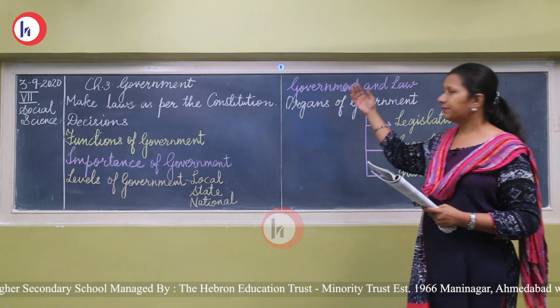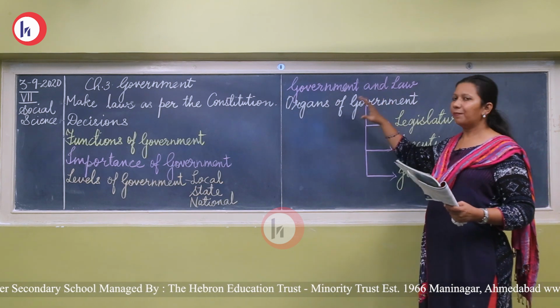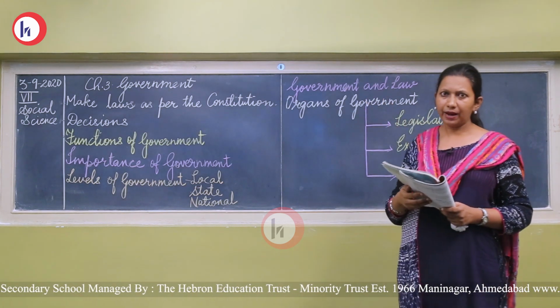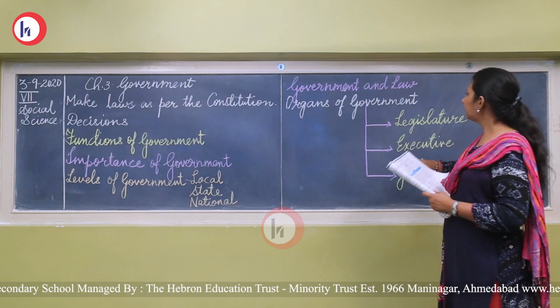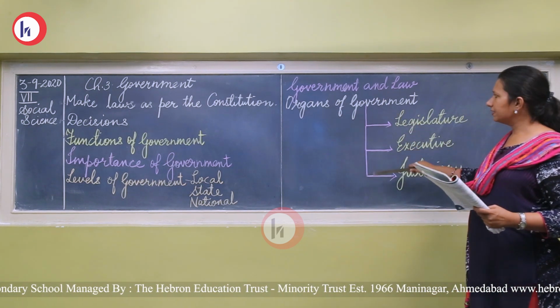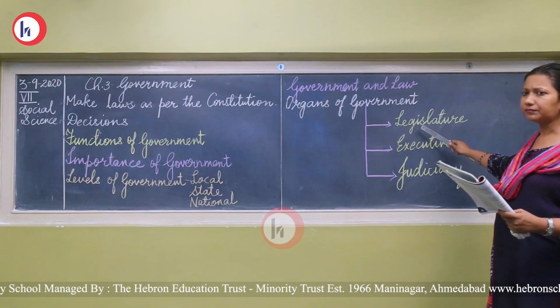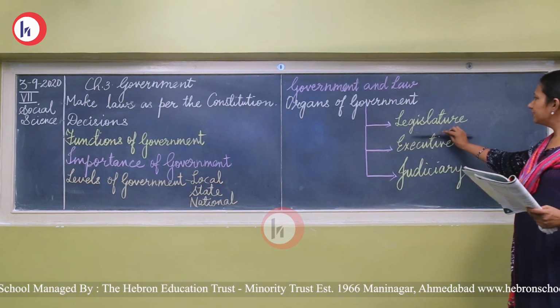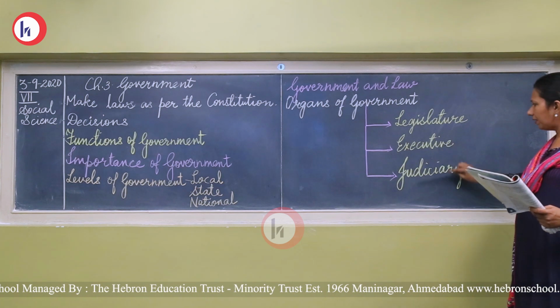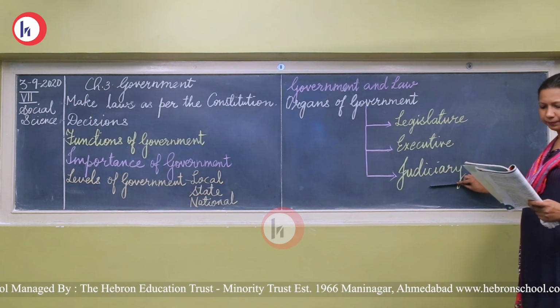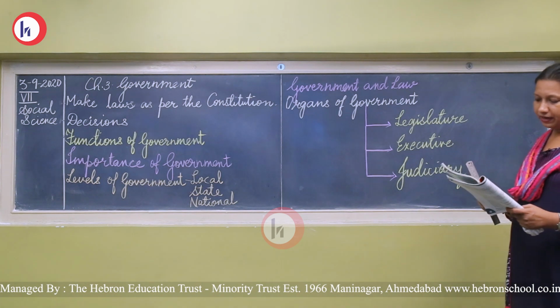Now, as our body is made up of different parts, this government doesn't include just one person, right? It has three organs. Three organs combined form a government. What are the three organs? The three organs are legislature, executive and judiciary. These are the three organs of government.